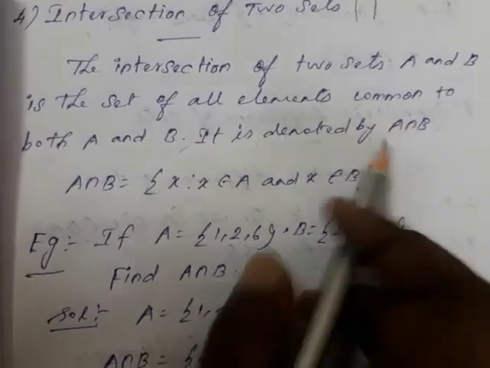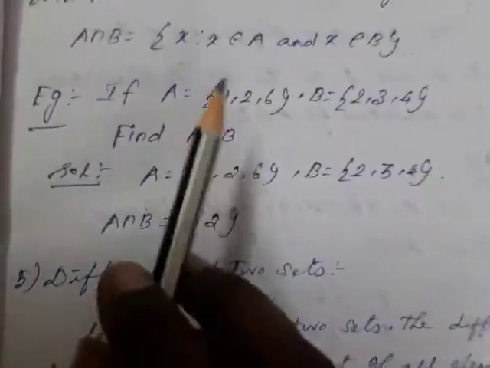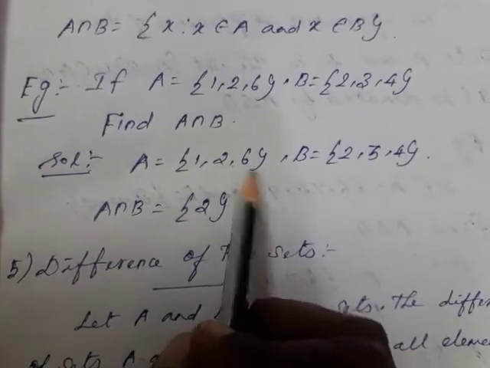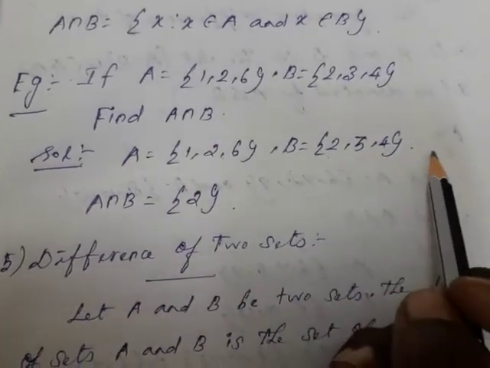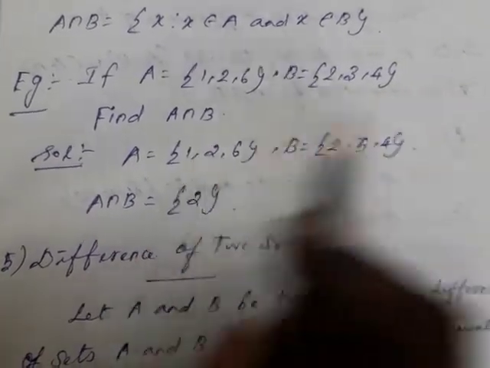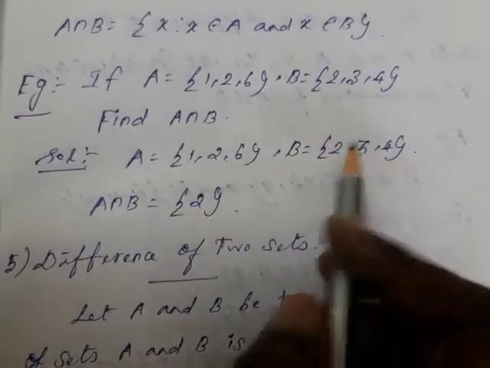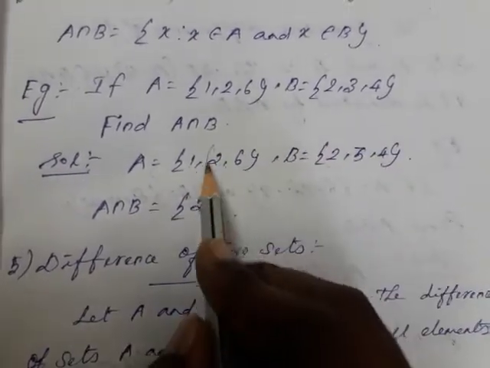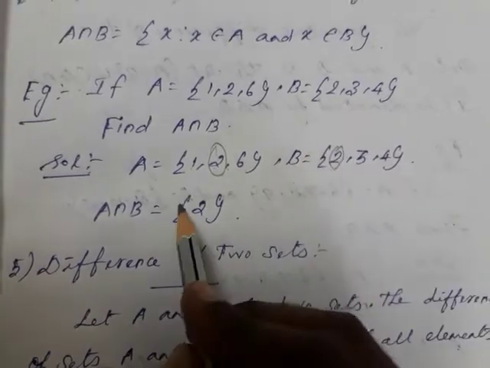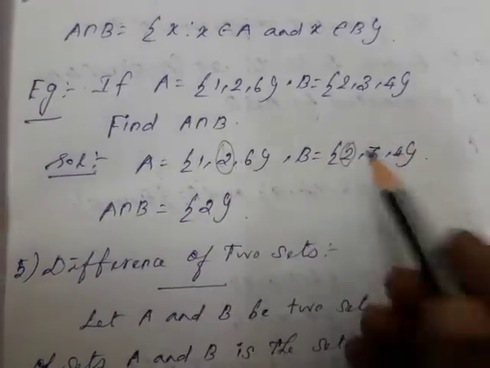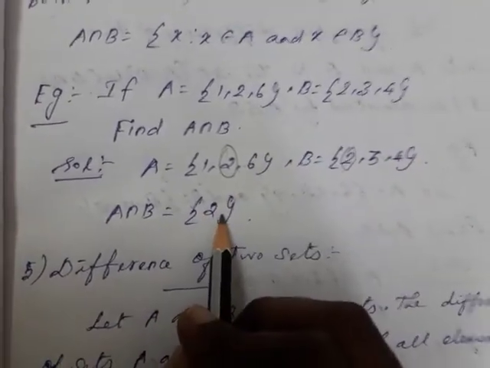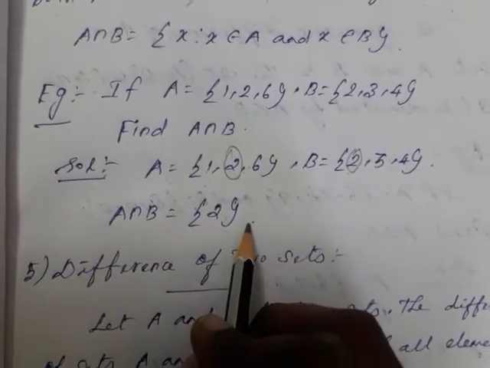For example, set A is equal to 1, 2, 6. Set B is equal to 2, 3, 4. Which is the common element here? 1 is not common. 2 is a common element of both. 6 is not common. So only one element is common. A intersection B is 2.